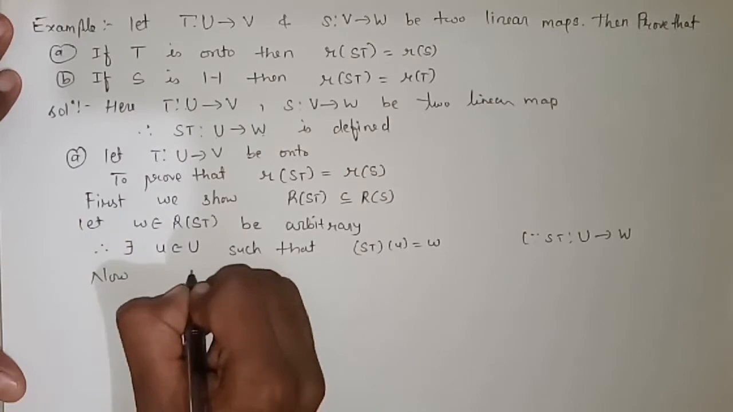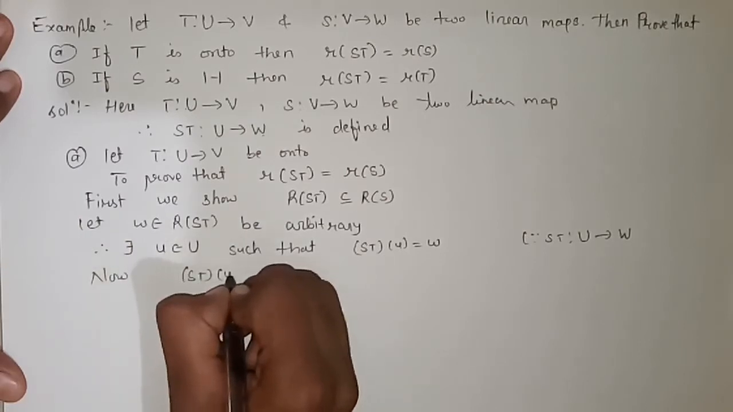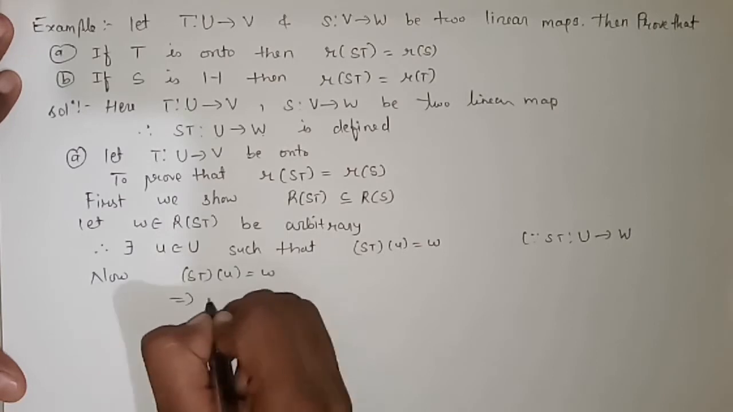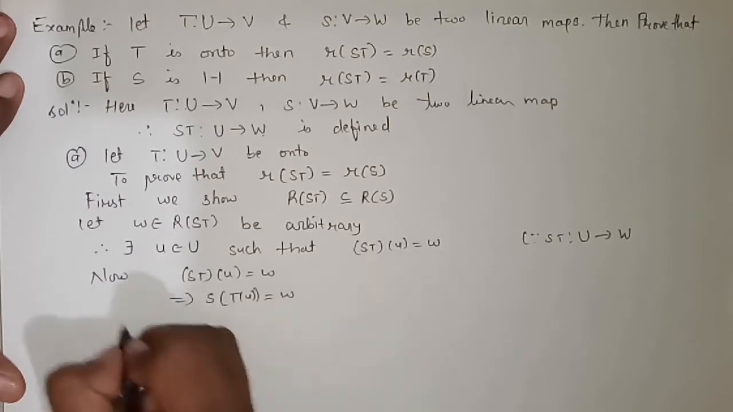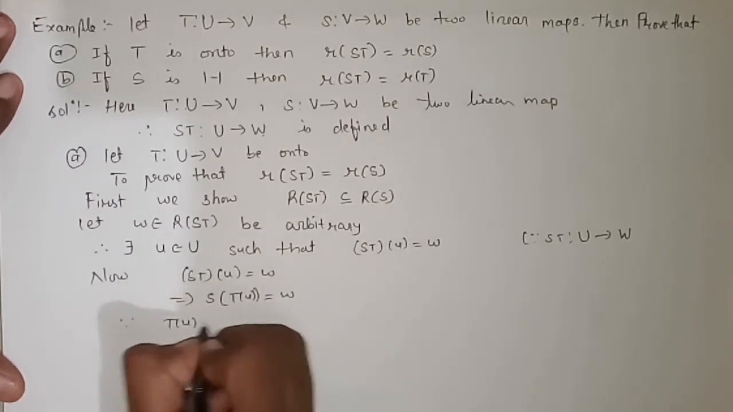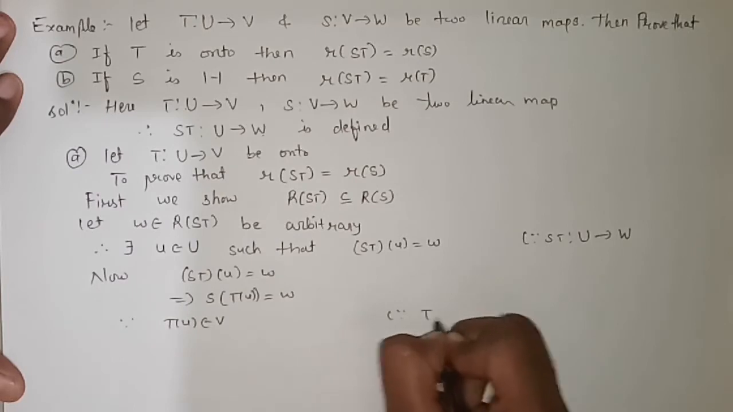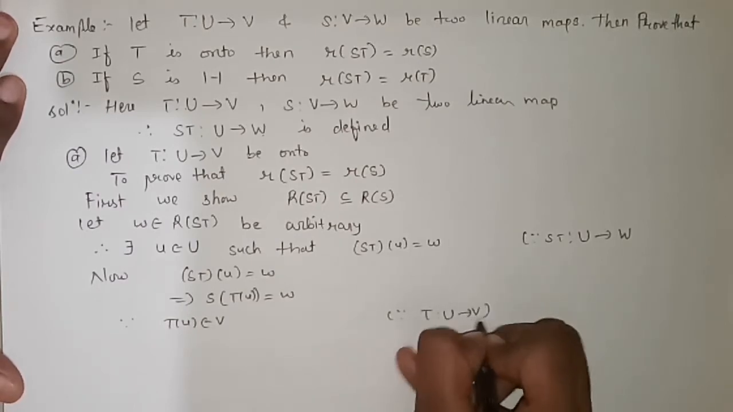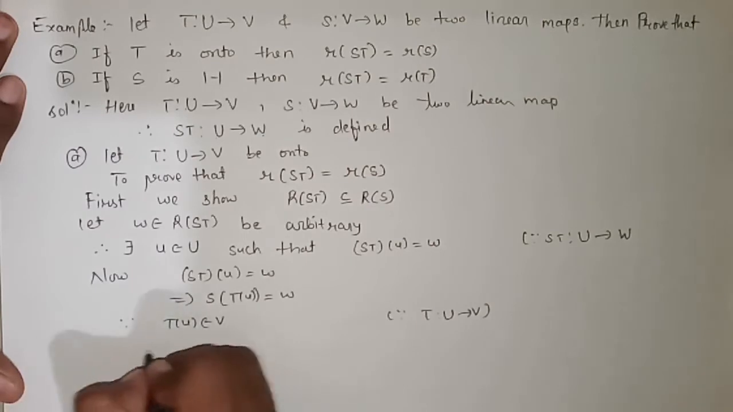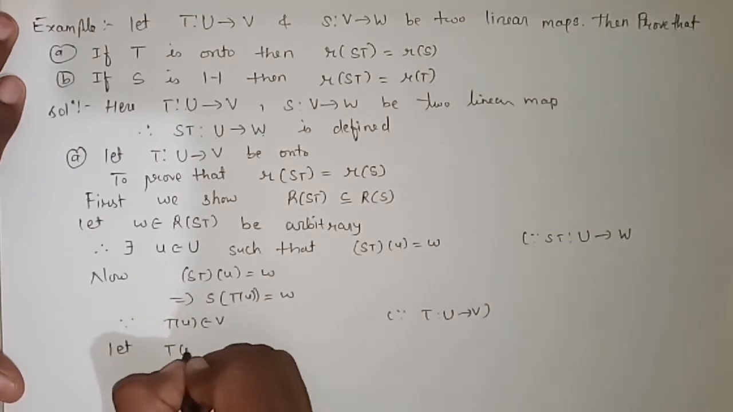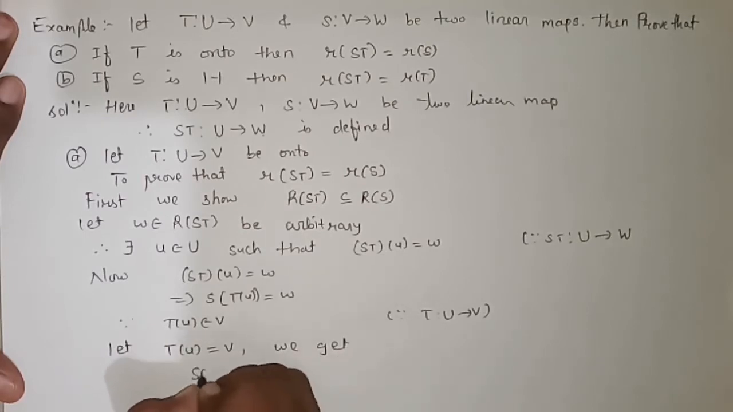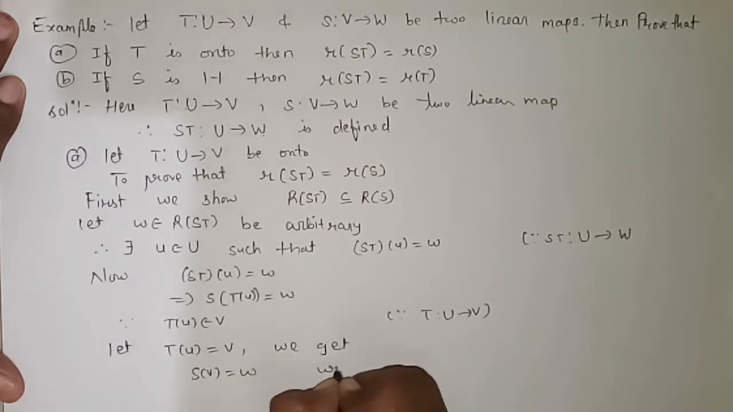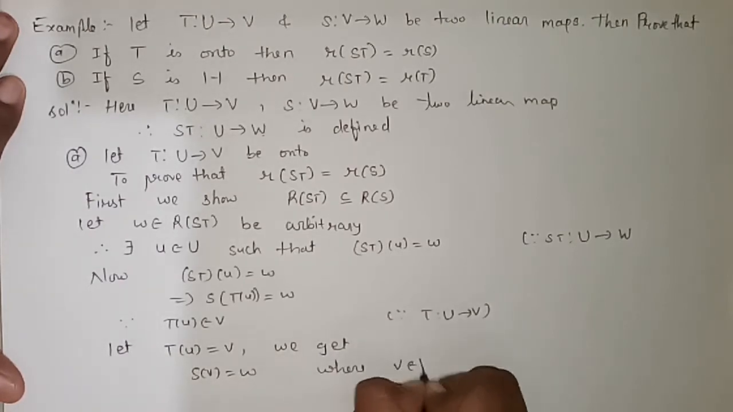Now we have found that ST of u is equal to W. So from this we can conclude S of T of u is W. Since T is a mapping from U to V, obviously T of u is an element of V. Let T of u be equal to v. We get S of v is equal to W, where v belongs to V. So we can write all these conditions.